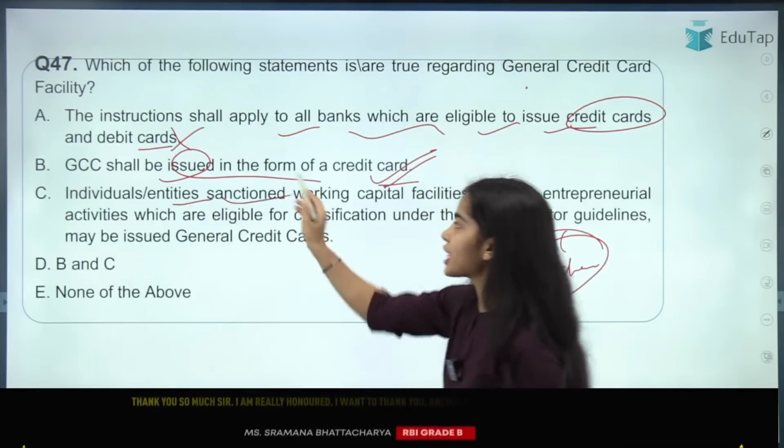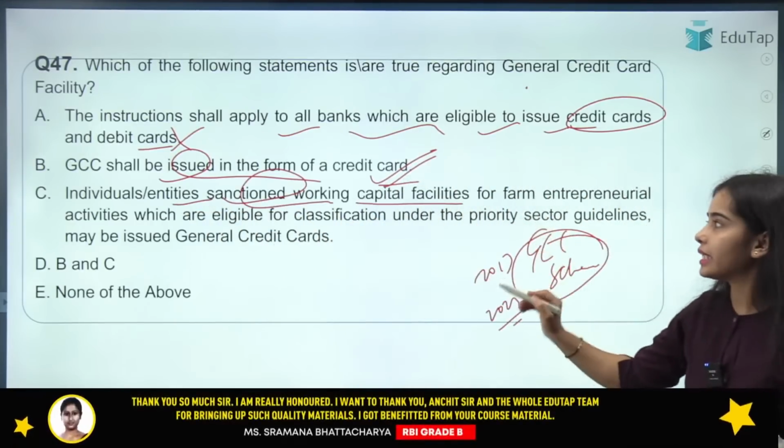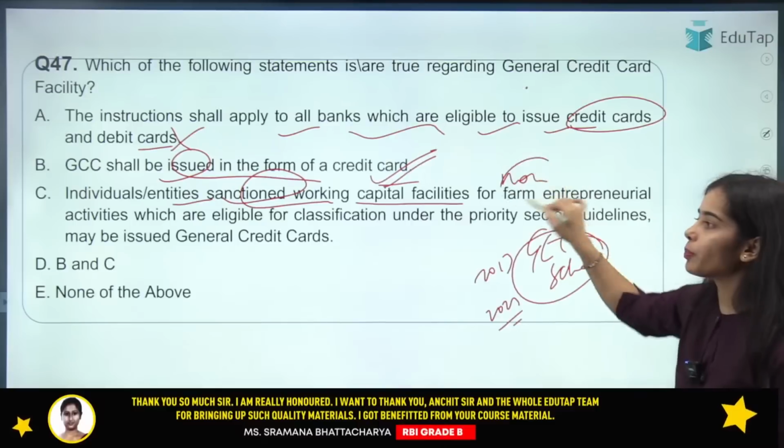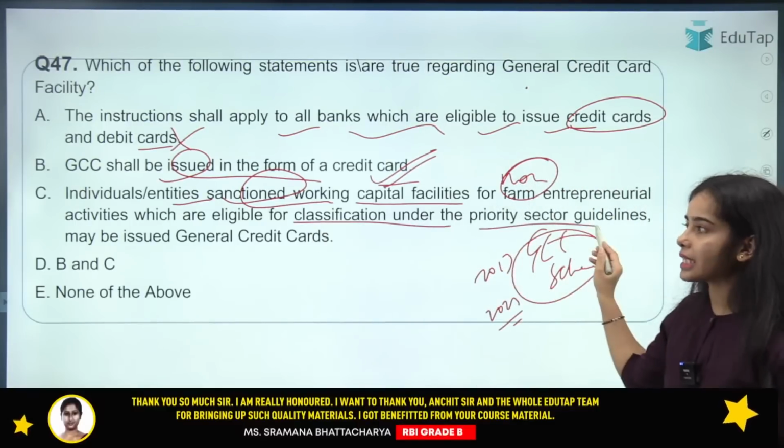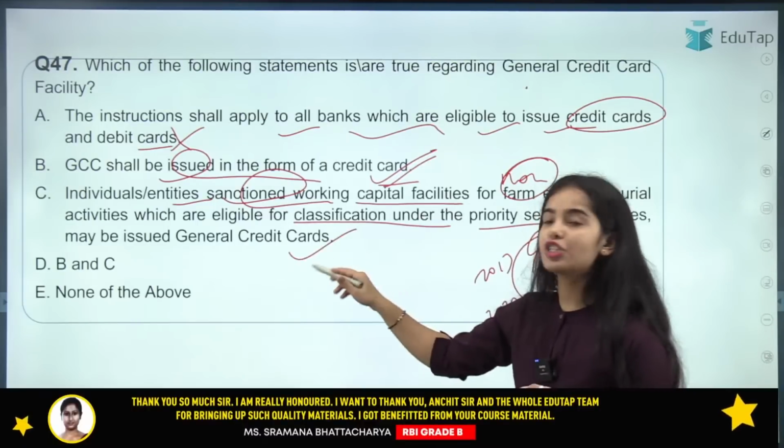Individuals or entities sanctioned working capital facility for the non-farm entrepreneurial activities which are eligible for classification under the PSL, that will be called the GCC.